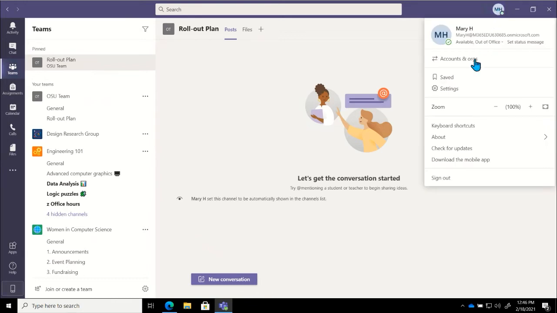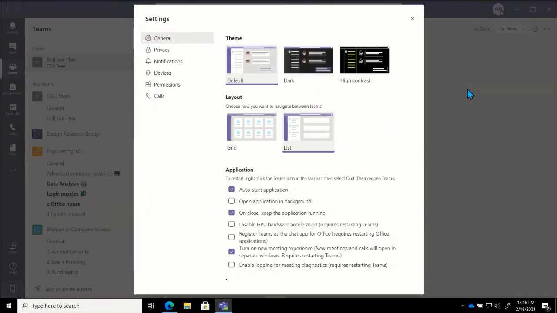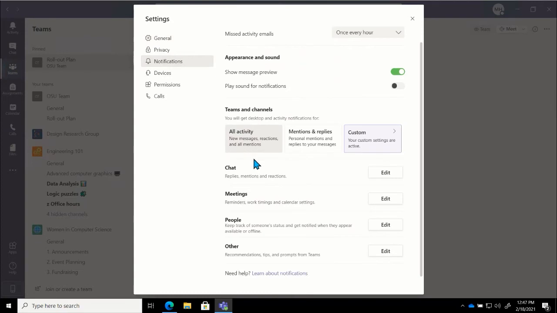You'll click on that and jump down to Settings. We'll left click on Settings and we get a box that opens up in the middle. And if we go to our third option, which is Notifications, this is where we can start to control notifications for things like chat messages, meetings, anything else that lives in here.